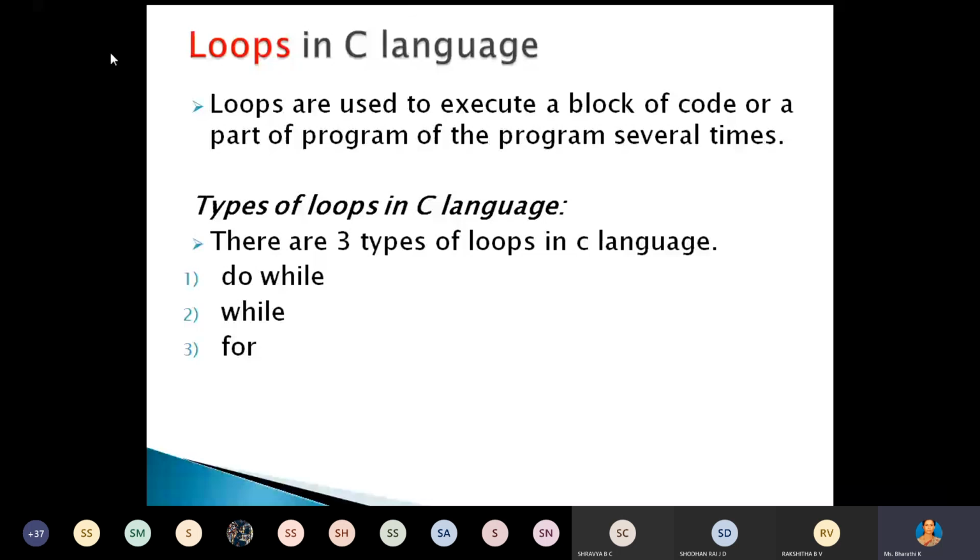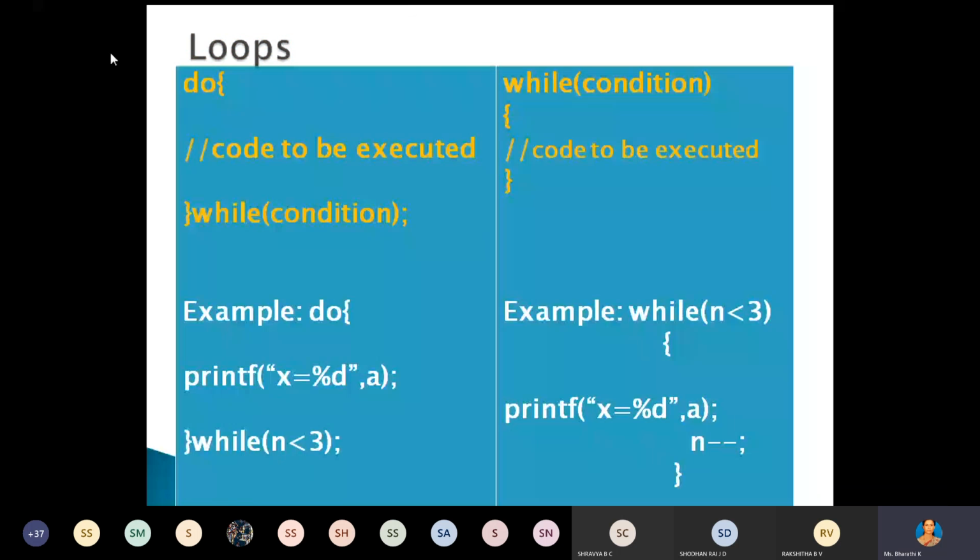Suppose a part of the program will be executed many times; during that time we can just write that inside the loop. There are three types of loops in C language, that is while loop, do while loop and for loop. Of these, we have discussed two loops, right? Do while loop and while loop. When can we use the do while loop, and when can we use the while loop? Any idea?